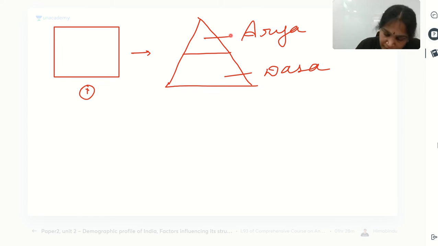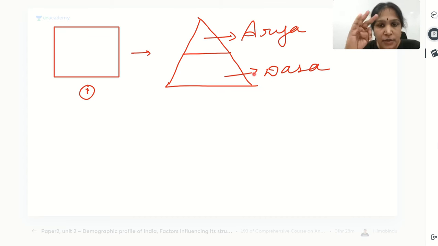So, Arya and Dasa. It means Aryans migrated, and step two, they wanted to dominate the people here. If they have to dominate, there must be some system of stratification, because if the system is like the first image, then there is no chance of one group dominating the other. If there is a stratification, then I can be on the top. If there is no stratification at all, how can I be on the top? So Arya Dasa, this is stage 2, let us assume.